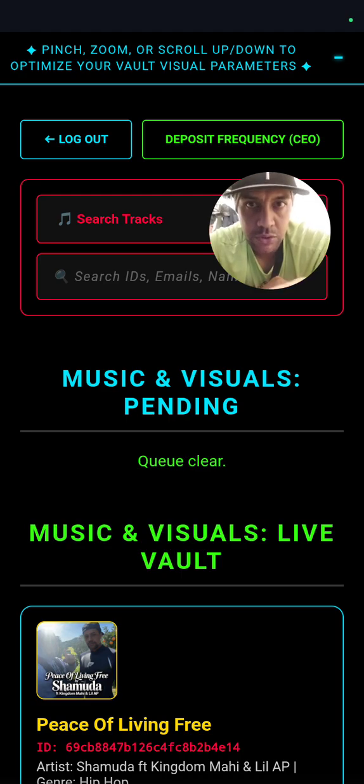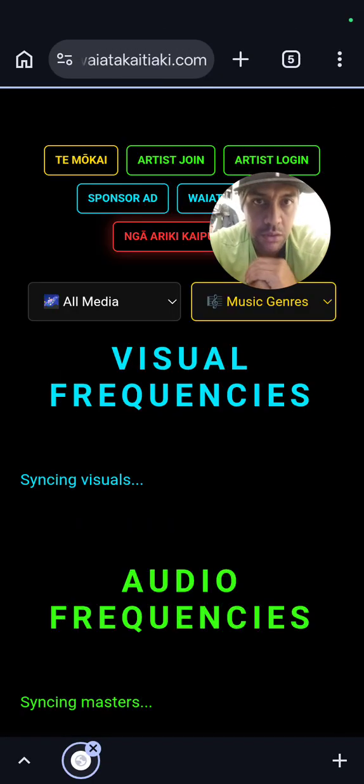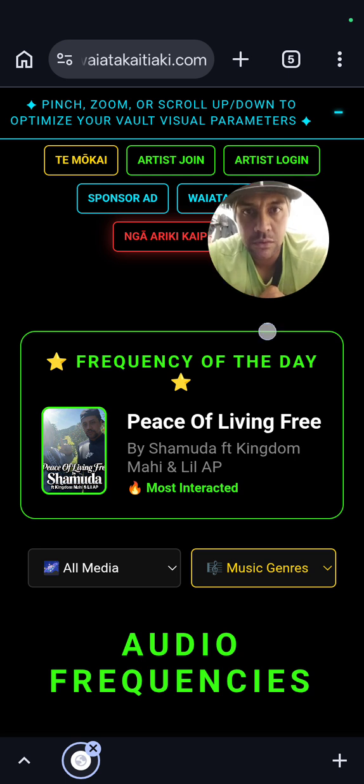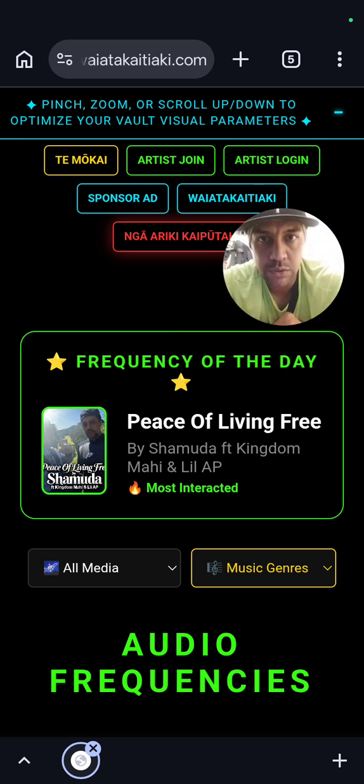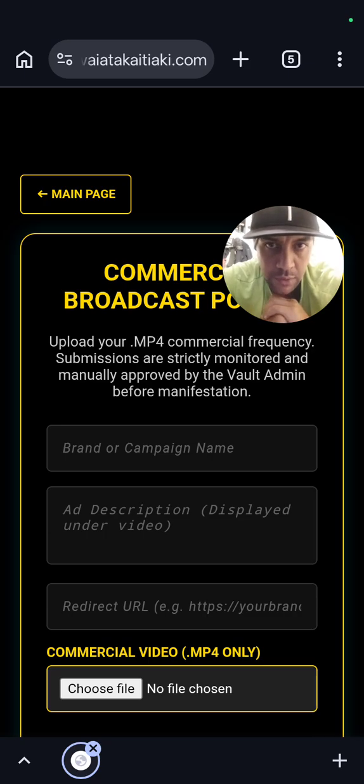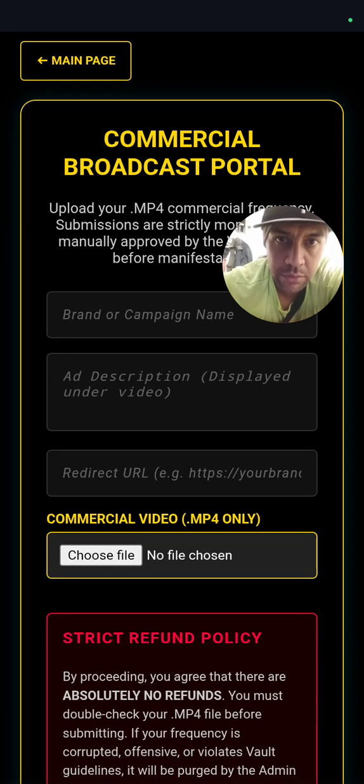What else do I got to show you what you can create on this thing? So I'm going to log out of the admin page now, and I'm going to put up sponsor ads. So these ads will show up on the main page, or the ads will just pop up on the screen for about 30 seconds or something, and then show an ad.